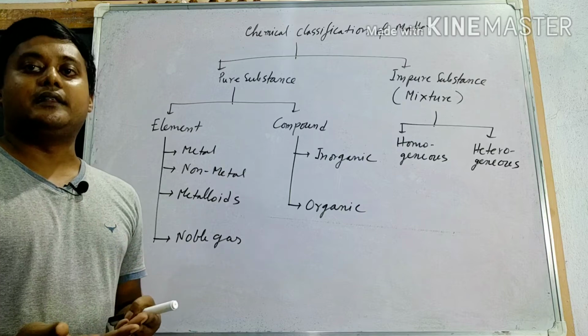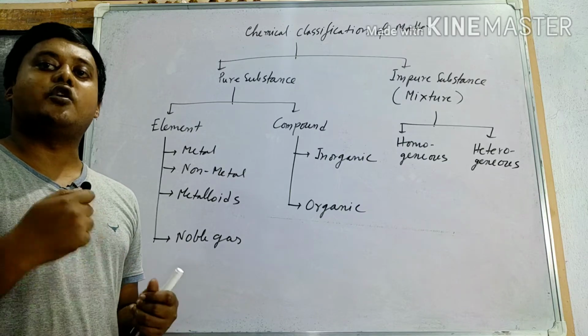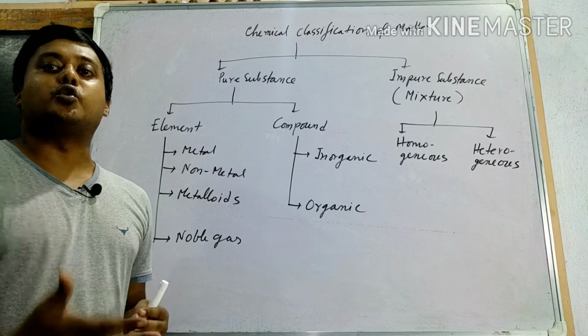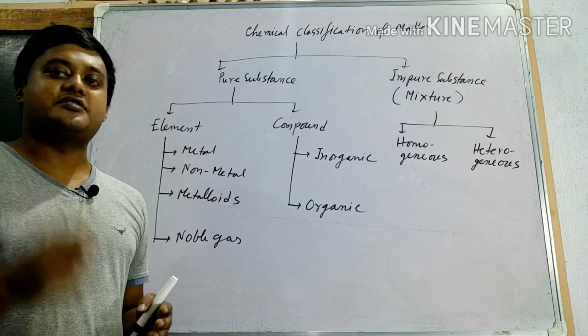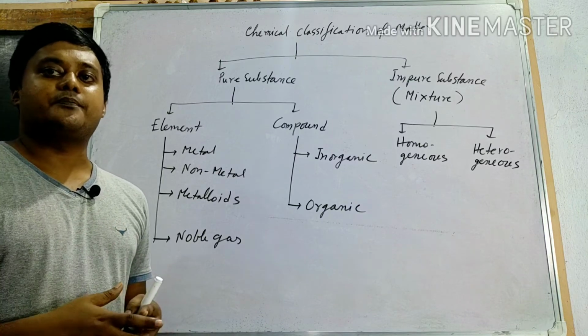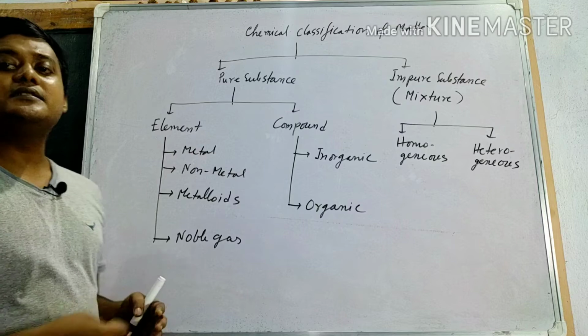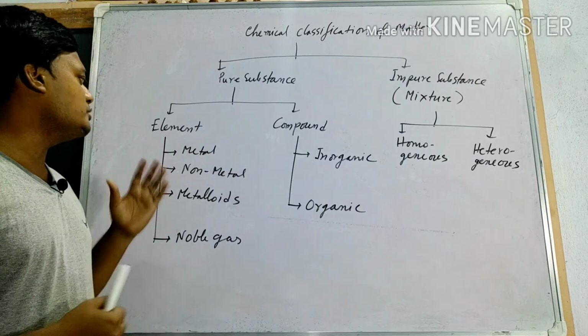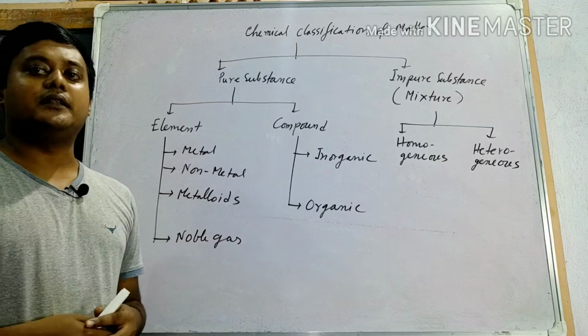It is ductile, we can easily draw it into wire. Metals are sonorous, that means when we strike metal it generates sound. Metal is lustrous. So these are the properties of metal.